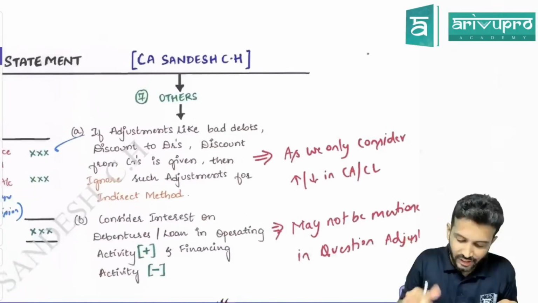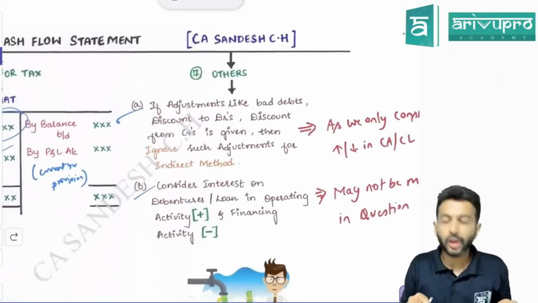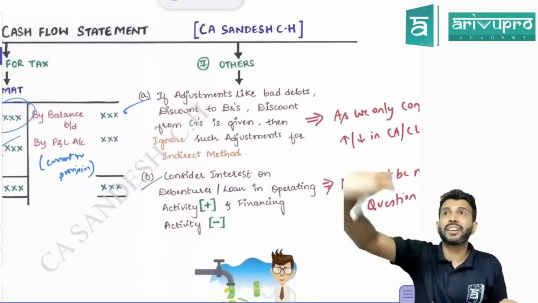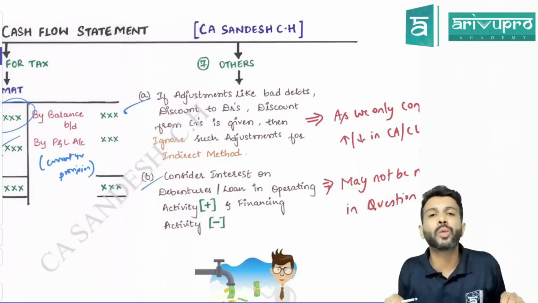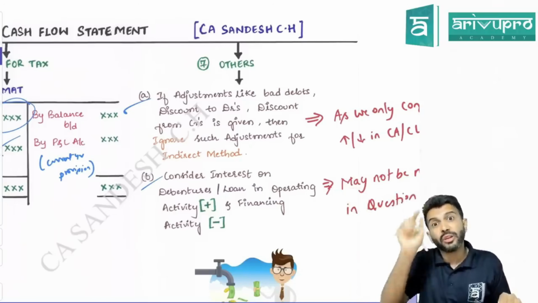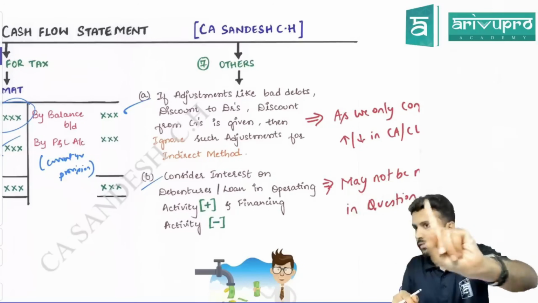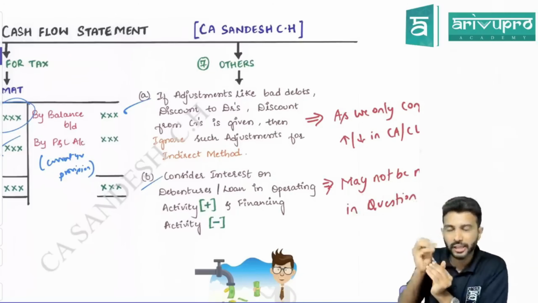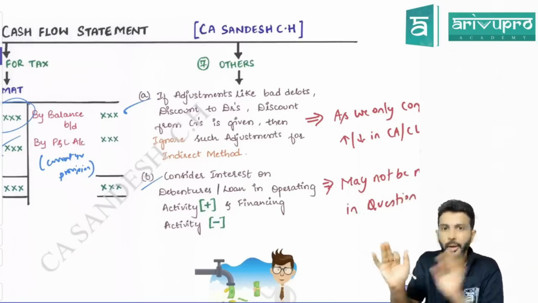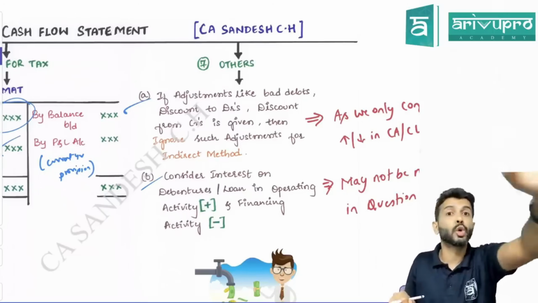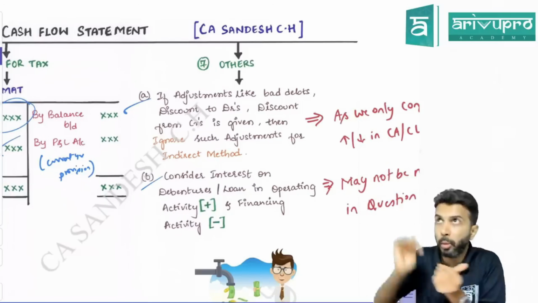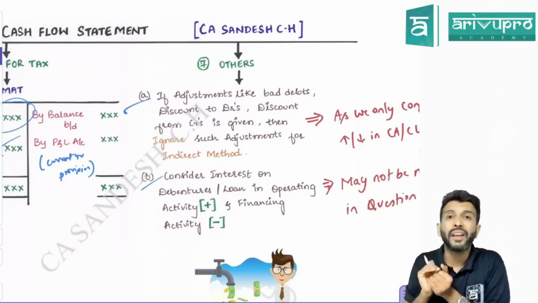Then do not forget one hidden adjustment called interest. In the balance sheet, they will say 10% loan. In the adjustments, they will not say anything. That means, sir, interest on debenture has to be accounted. Do not forget that. Sometimes interest adjustment will be given as an adjustment, but sometimes in the balance sheet only, if they say 10% loan, 9% interest and all, do not forget to consider the interest, both under operating cash flow and under investing cash flow.